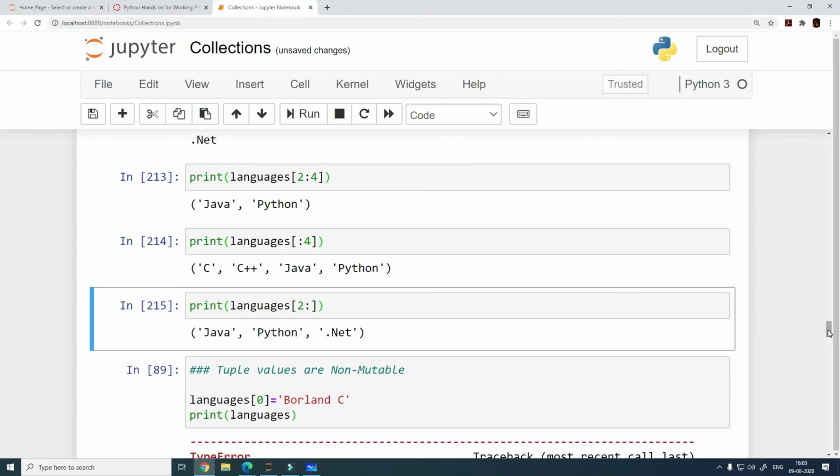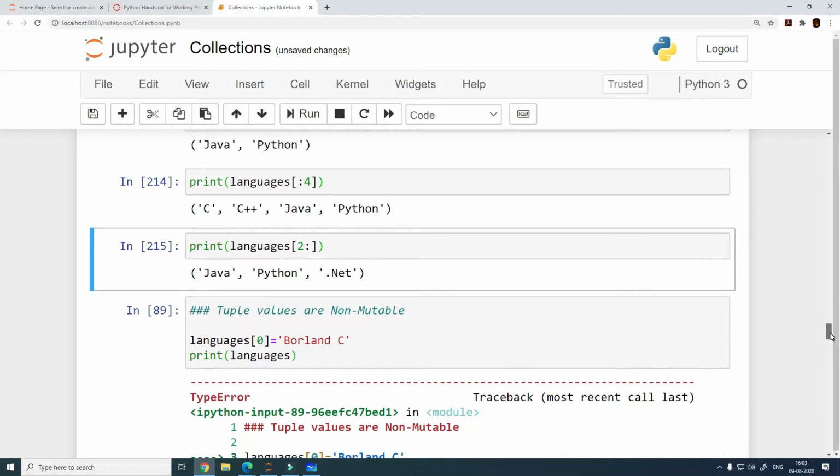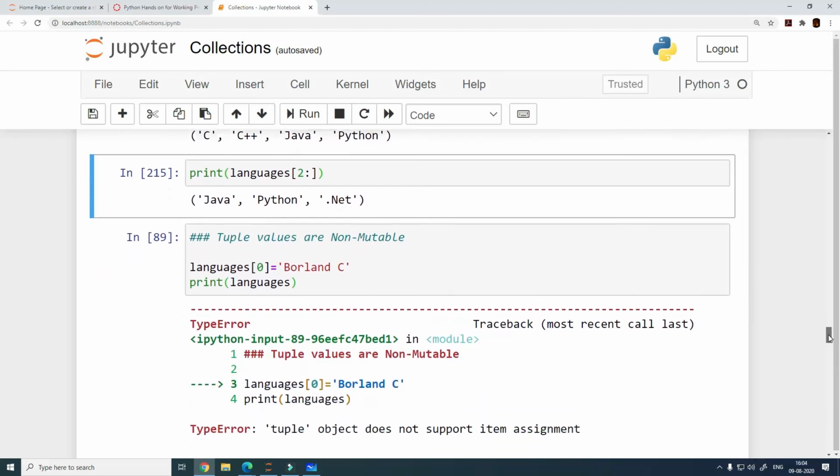The concept which is new here is that this is non-mutable, right? Which means we cannot change the elements of the list, or the elements of the tuple. So what are the different ways in which we can change a list, right? We can add a new item, we can change an existing item, or we can delete or drop items from the list, right? These are the three ways in which we can change the list. Let's do them one by one and see if they are supported or not.